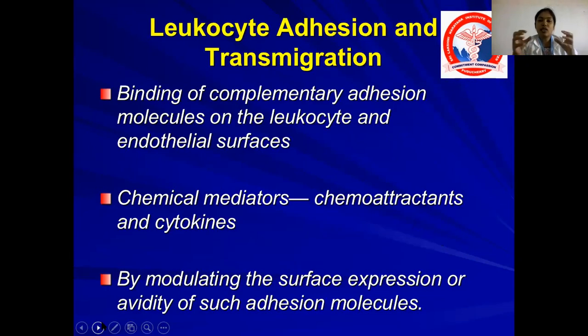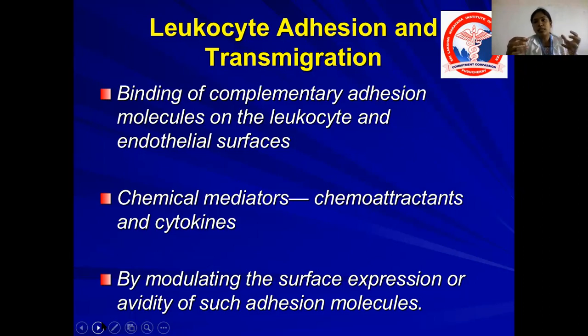Now let us see each and everything in detail, each and every point: how the rolling occurs, how the margination, how the rolling, how adhesion, transmigration, everything occurs. So how does the leukocyte get adhered to the endothelial cells? There should be some mechanism, right? There should be some molecule on the surface of WBCs which attracts the molecule which is present on the surface of the endothelial cell.